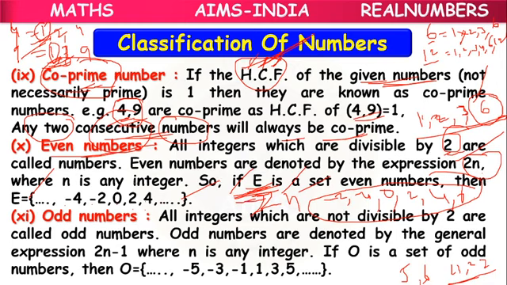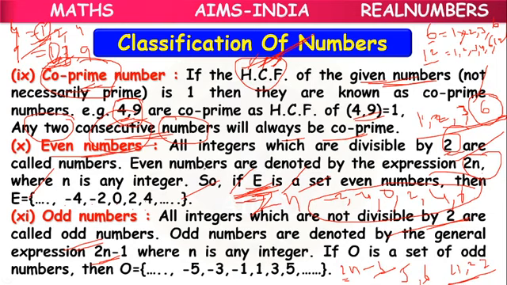So next, odd numbers. Odd numbers means which are not divisible by 2. For the general expression, for an even number, if you subtract 1, it will become an odd number.